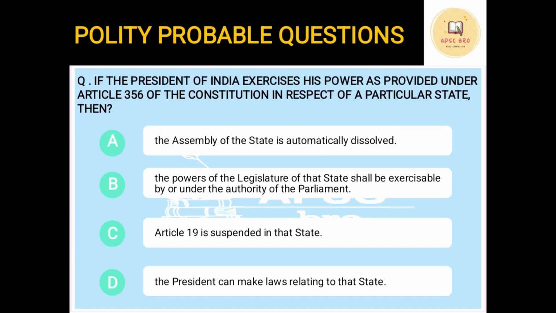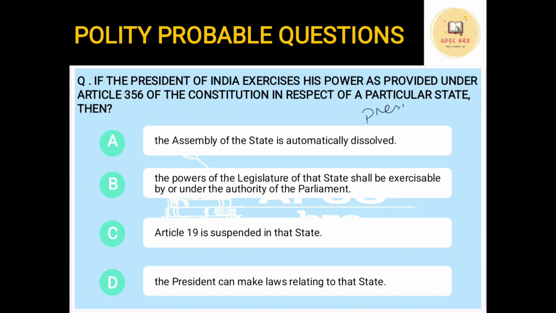If the President of India exercises his power as provided under Article 356 of the Constitution in respect of a particular state, then option A, the assembly of the state is automatically dissolved. Option B, the powers of the legislature of the state shall be exercisable by or under the authority of the parliament. Option C, Article 19 is suspended in that state. Option D, the president can make laws relating to the state. Now first you have to understand what is Article 356. Article 356 is the article dealing with president's rule.